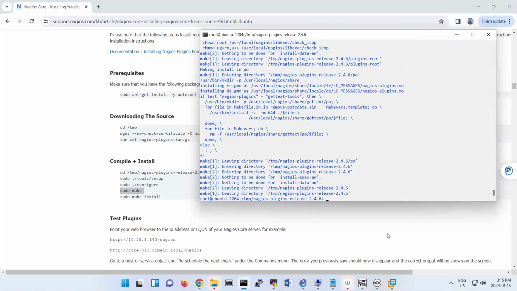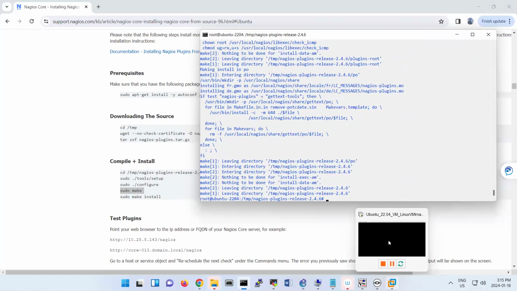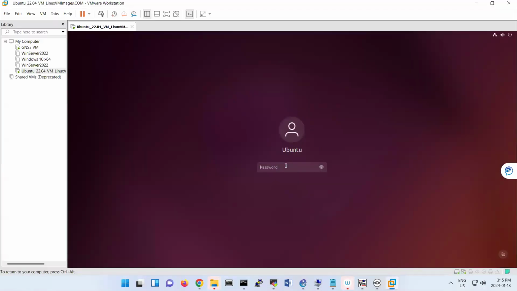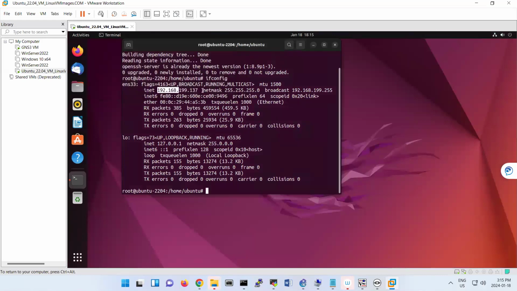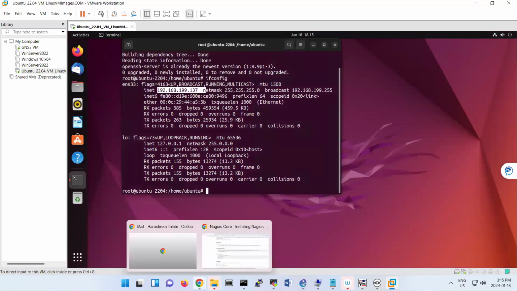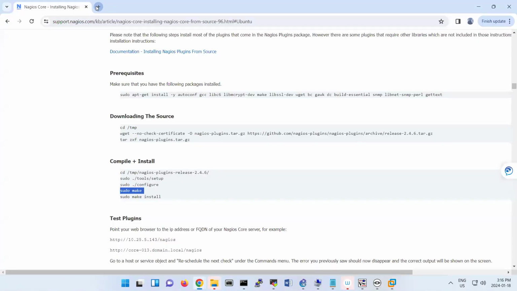Okay. So I'm setting the password. The user, the IP address was here. Ubuntu. The IP address was 192.168.199.137. So let's open it.